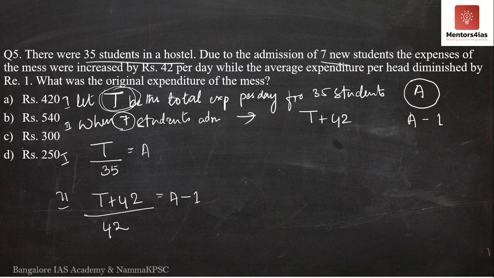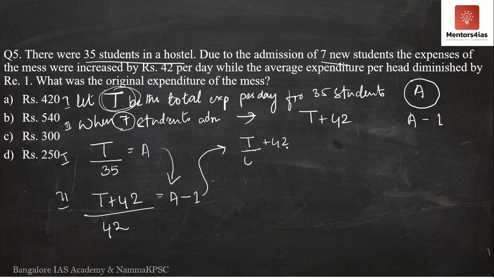So based on what we have done in the previous question, what will we do now? We will substitute the value of A as T by 35 in the second case. So what will we get now? Let me keep it as T plus 42 itself.